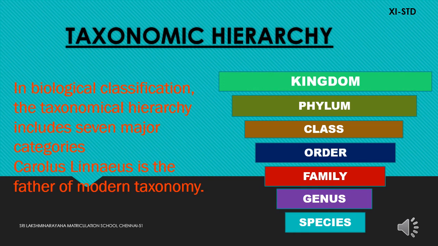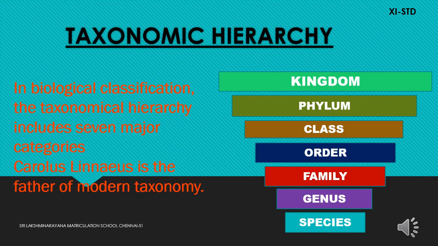In this slide, I am going to explain about taxonomic hierarchy. Actually, it is a system or organization that has many levels from lowest to the highest. Carolus Linnaeus is the father of modern taxonomy, which is a system of classifying and naming organisms. One of his contributions was the development of a hierarchical system of classification of nature. It includes 7 major categories, namely kingdom, phylum, class, order, family, genus, and species.